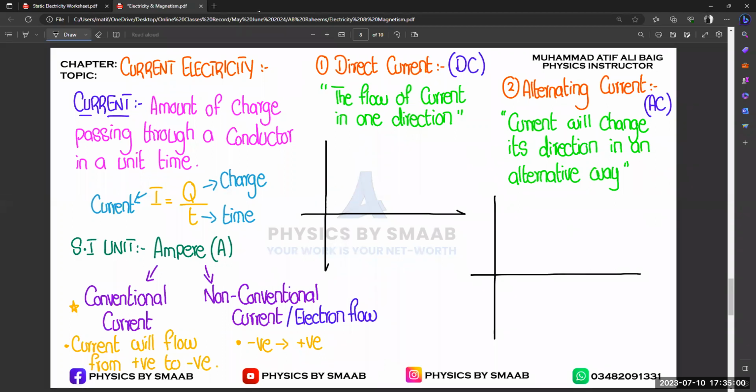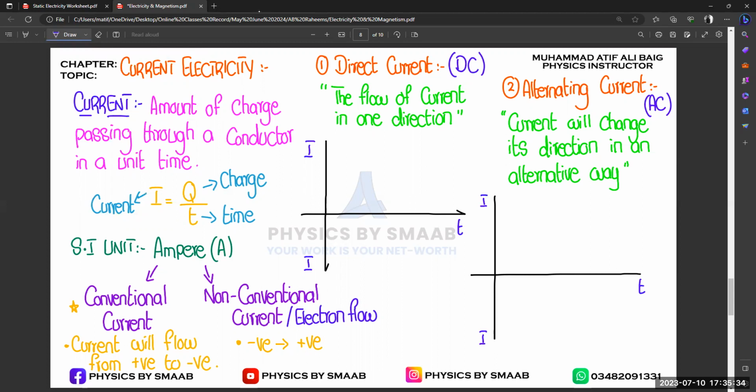Now let's mark the parameters on the x and y-axis, because we are going to measure them with respect to time. And you know that time is the independent quantity, so we always place the independent quantity on the x-axis. So time will always be on the x-axis, and on the y-axis we are going to talk about electric current, right? We are not writing the charges. So this is the direction of electric current. This is the graphical representation for DC and AC,